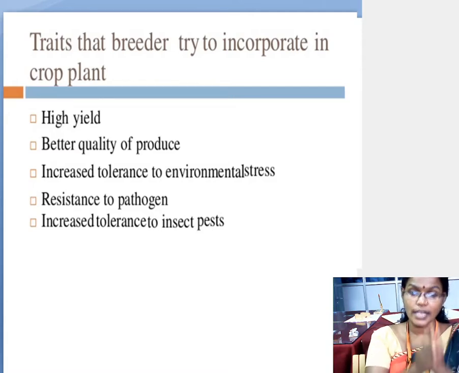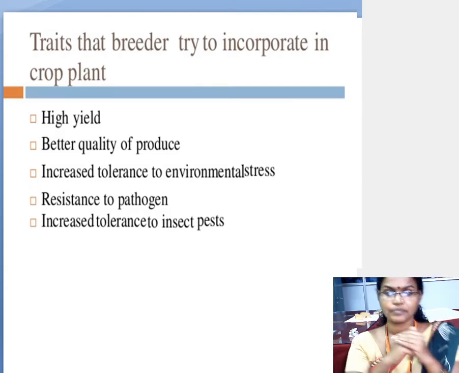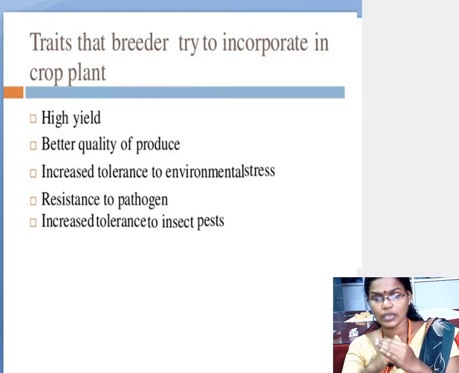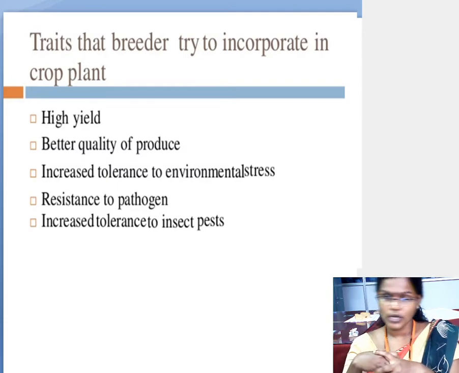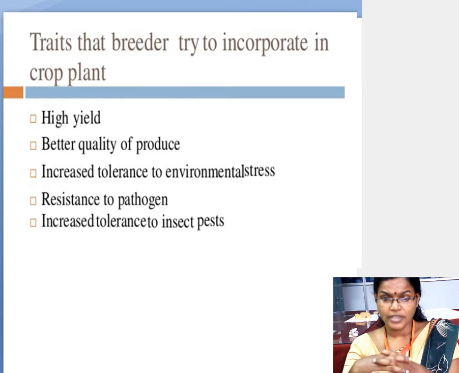The main intention of the plant breeding is this one. What is that? Increased tolerance to environmental stress. That is the main intention of the plant breeding technique. Understood? Okay. Now, the fourth point we are going to see. Resistance to pathogen.